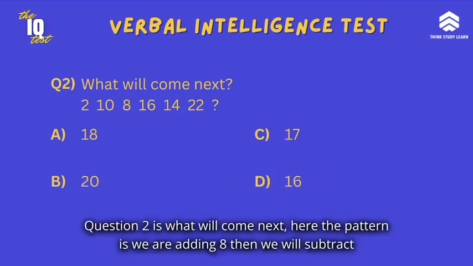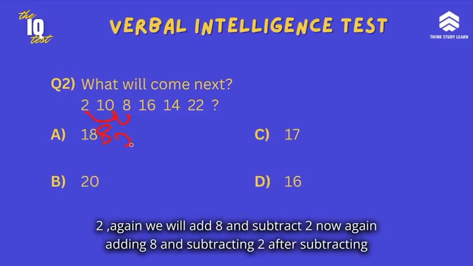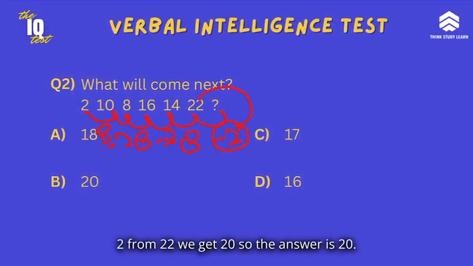Question 2 is, what will come next? Here the pattern is we are adding 8, then we will subtract 2, again we will add it and subtract 2. Now again adding it and subtracting 2. After subtracting 2 from 22 we get 20. So the answer is 20.